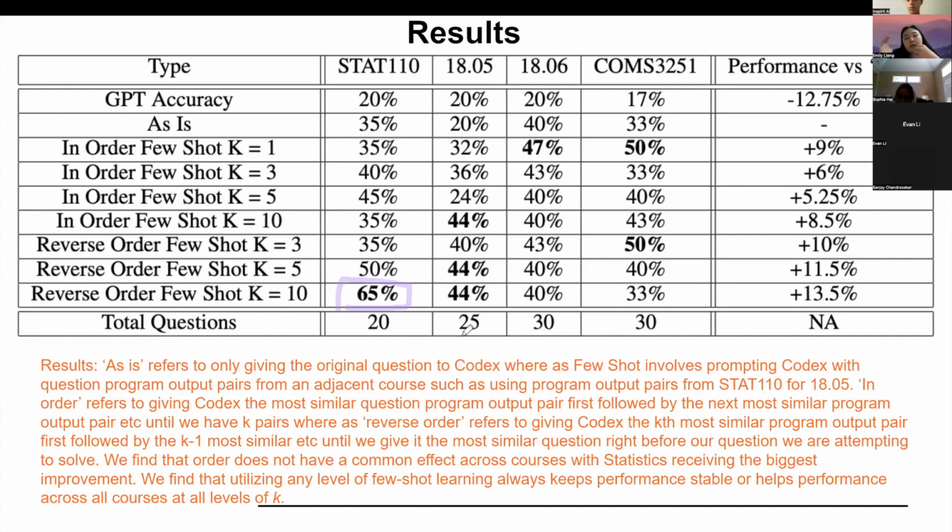But when we did reverse few-shot, where we would put a question that was further from it and then a question that was closer to it, and then put that answer, the machine was able to learn, oh, we're getting closer and closer, this next problem has context for this next problem, and from that it was able to more accurately solve a new incoming problem.